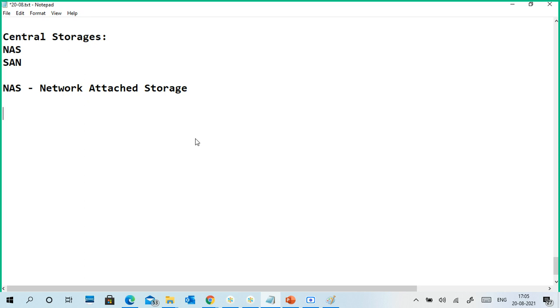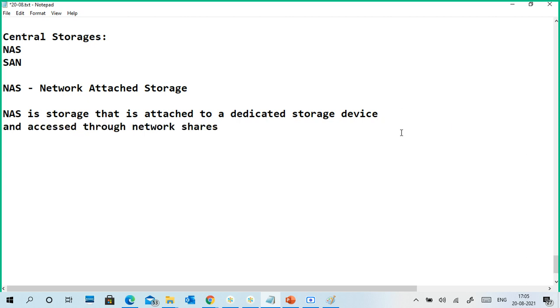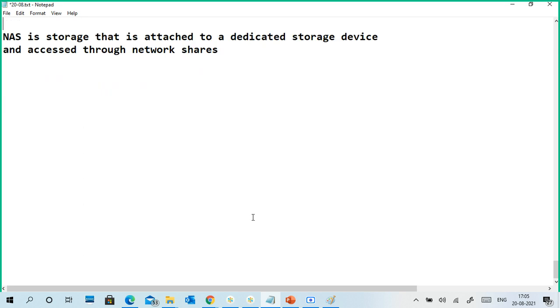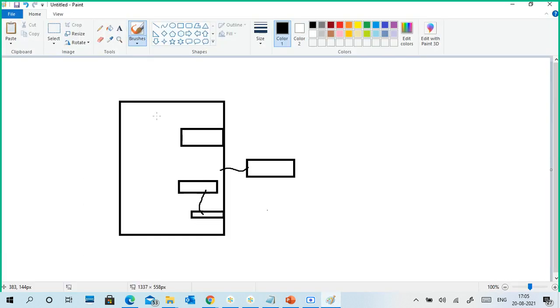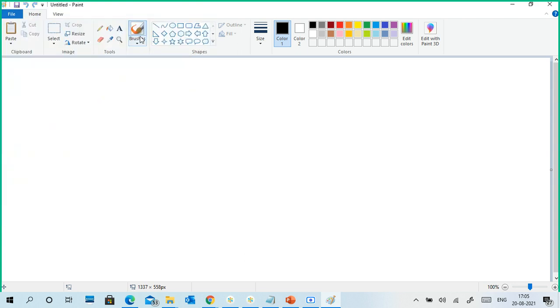Network attached storage means we can access it through the network. NAS is like a storage bay, similar to the iSCSI I showed.